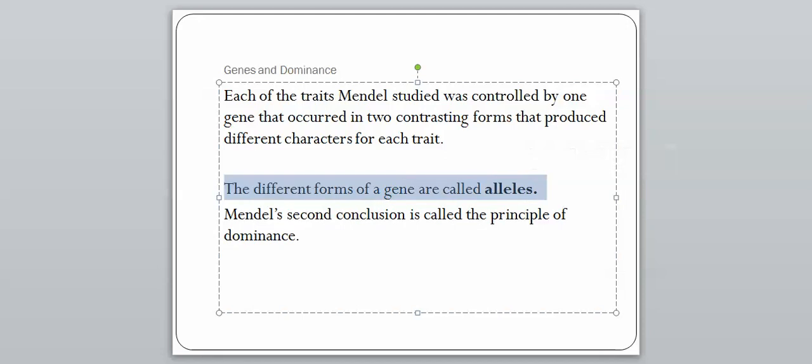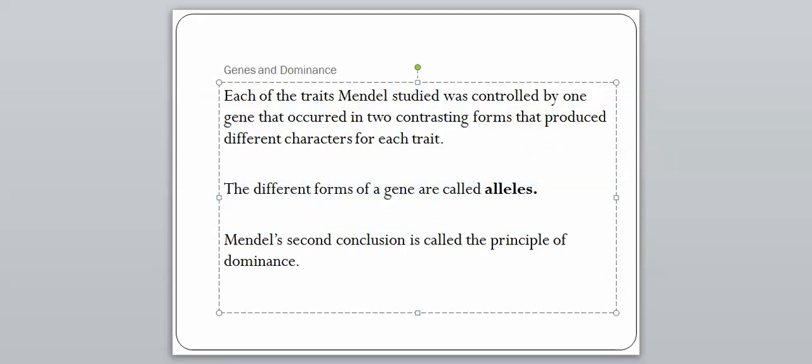And Mendel's second conclusion, after he came up with the first one, is called the principle of dominance, which we will get into in our next video.